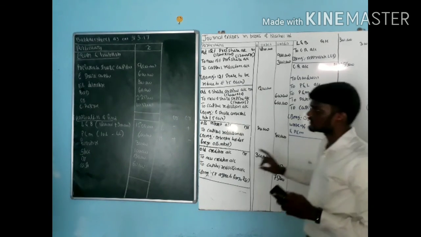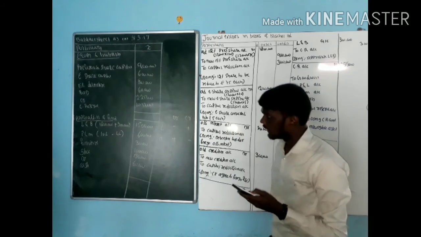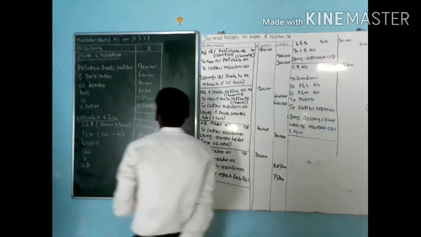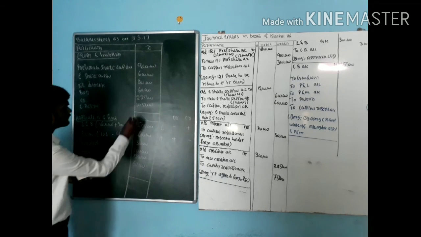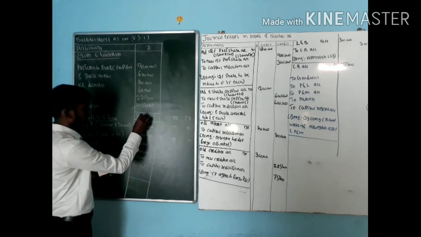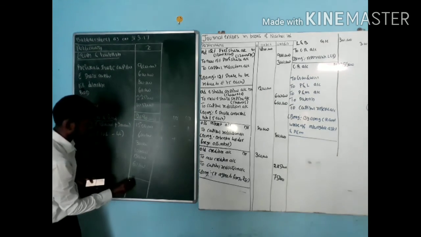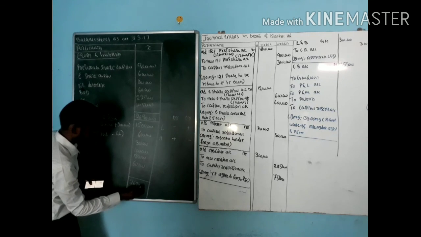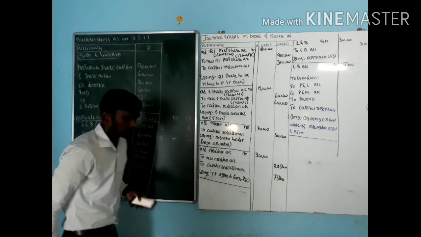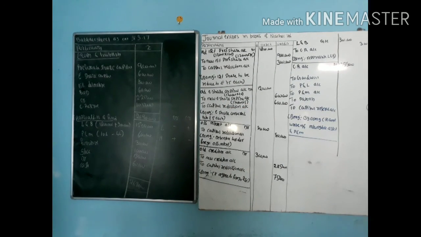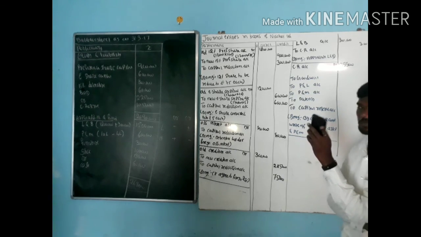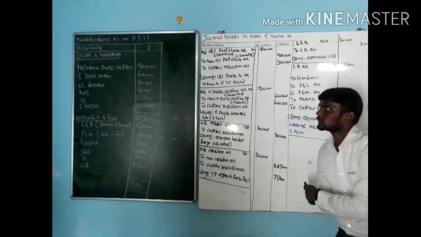So when it comes to preparation of the balance sheet, apply this method. At the end, we are getting total values: 9 plus 6 is 15, and the total is 26 lakh 90,000. So we need to go for preparation of entries as well as the balance sheet. When it comes to the balance sheet, apply those rules. When it comes to entries, use some simple concept here. Thank you.